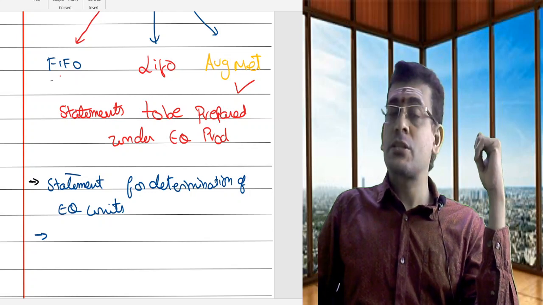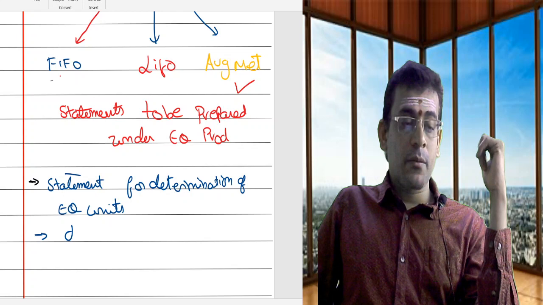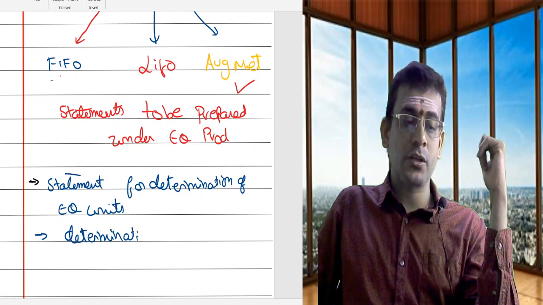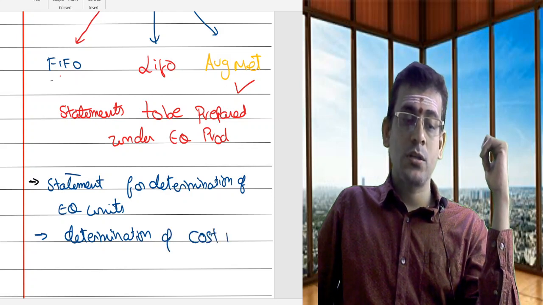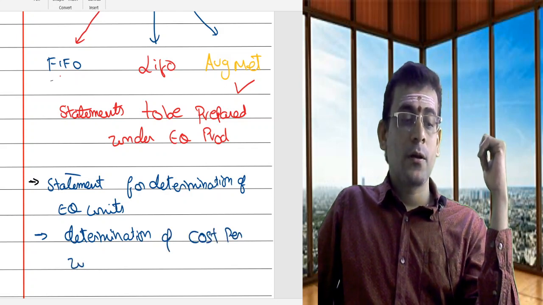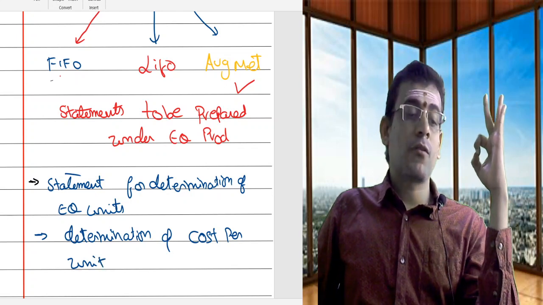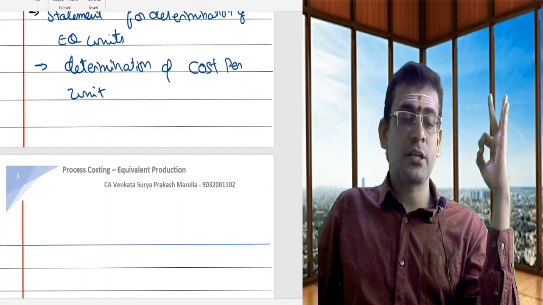Then the second statement is the statement for determination of cost per unit. That is my second statement.